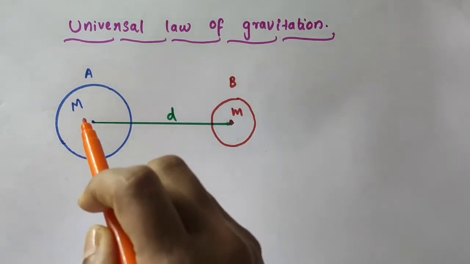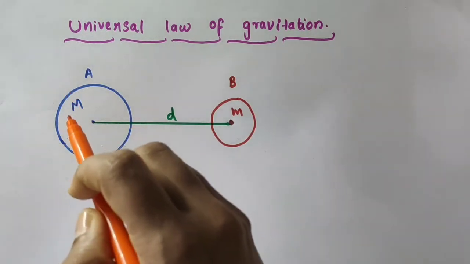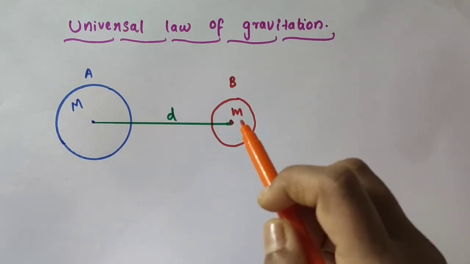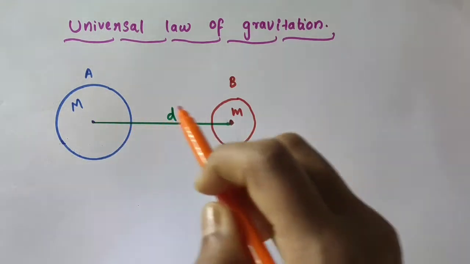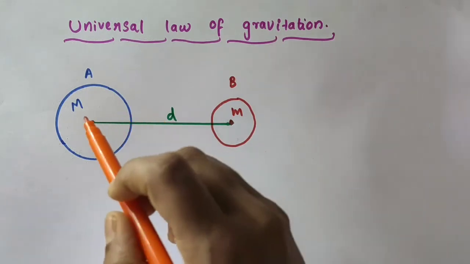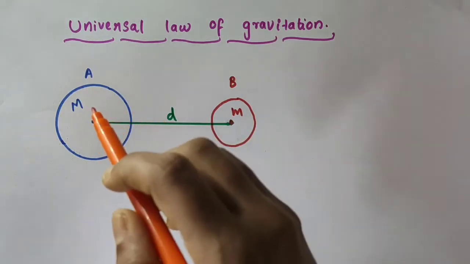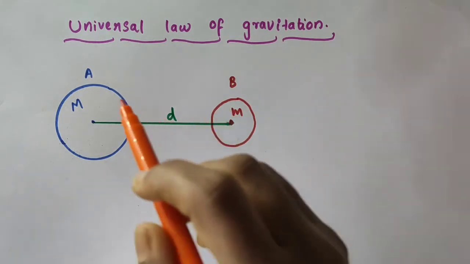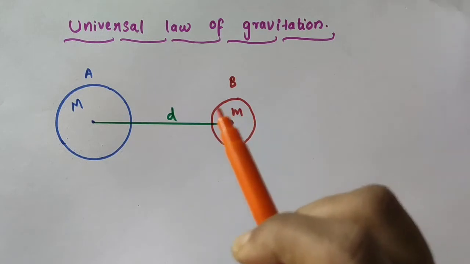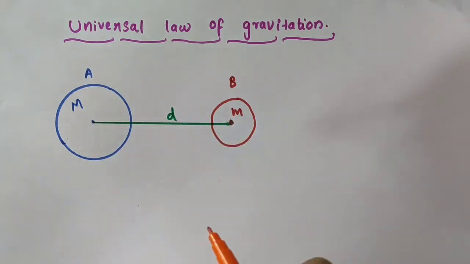Let the mass of object A be capital M, and let the mass of object B be small m, and the distance of separation between these two objects be small d. Actually, the distance is measured from their centers. We are assuming that these two objects are uniform, with masses uniformly distributed, so the distance is measured from their centers.